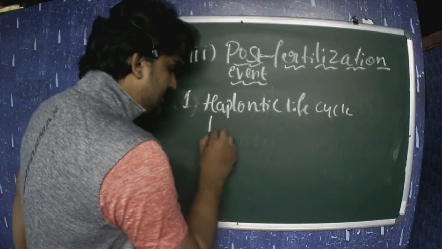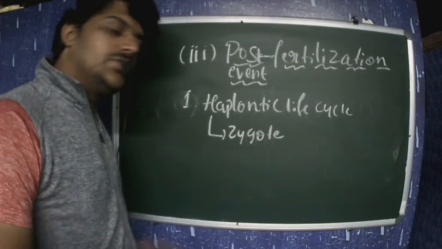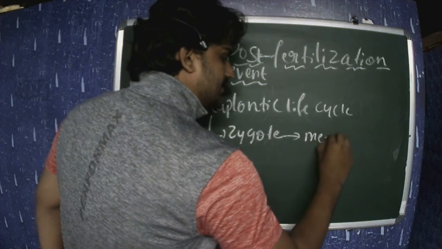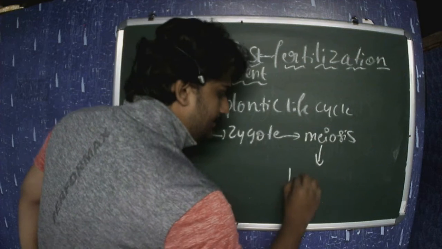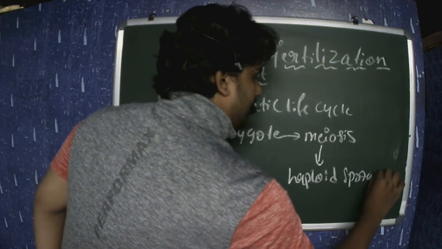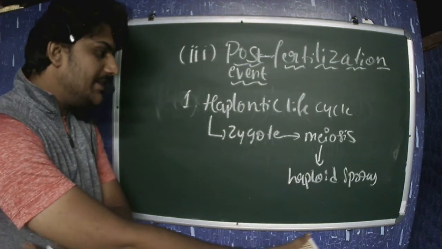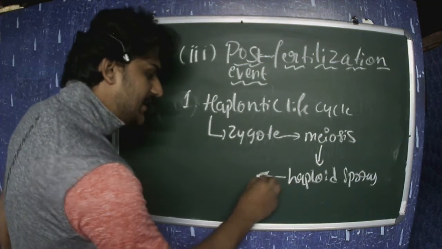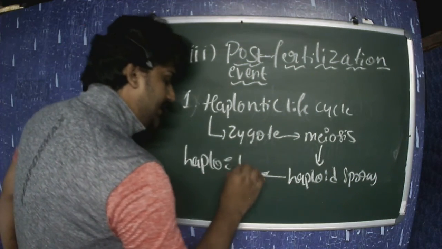In organisms which possess the haplontic life cycle, the zygote undergoes the process of meiosis and produces haploid spores. Then these haploid spores develop into a haploid individual.